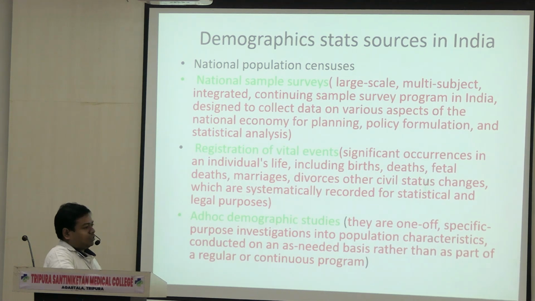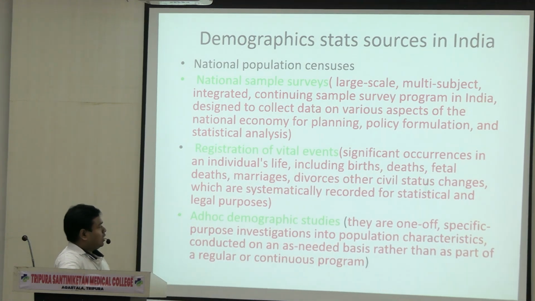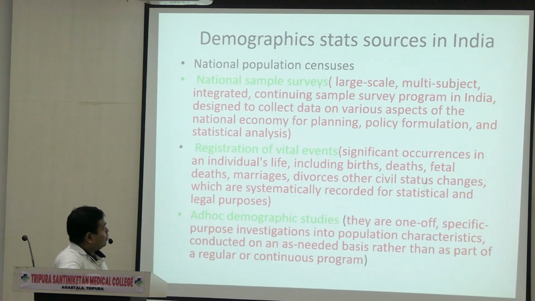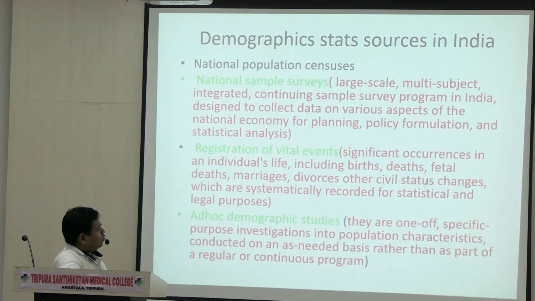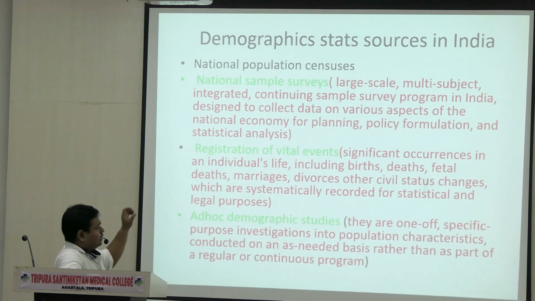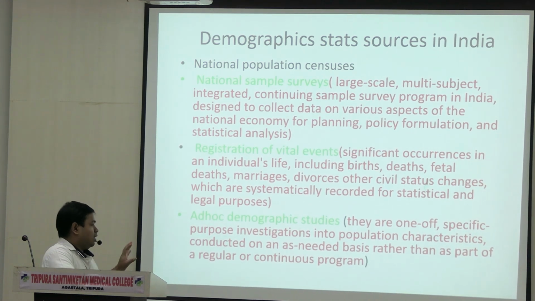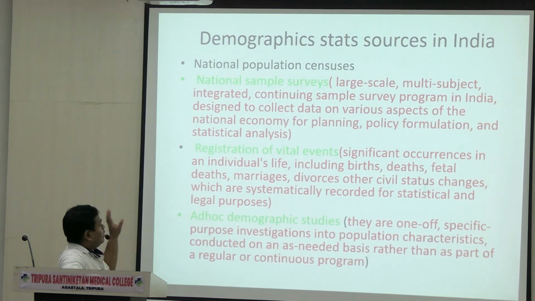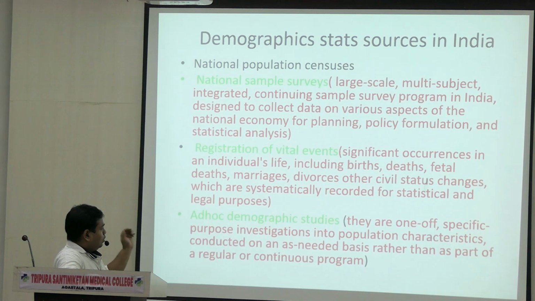See, demographic statistics sources you have to write after the definition. You have to write the sources from which you will explain the impacts and the trends of demography. See, national survey, registration of vital events, ad hoc demographic studies. You don't have to explain everything. You can write the gist of everything in brackets. It is written in your book. I have taken whatever is necessary. I have shown this in your last class also.